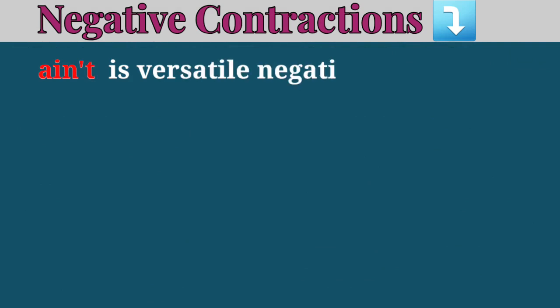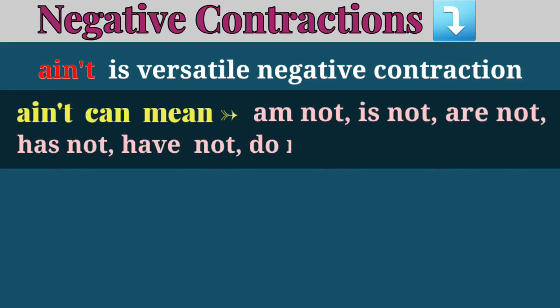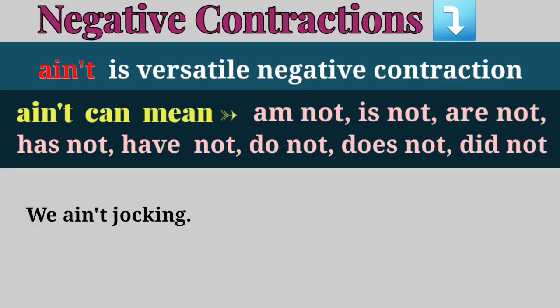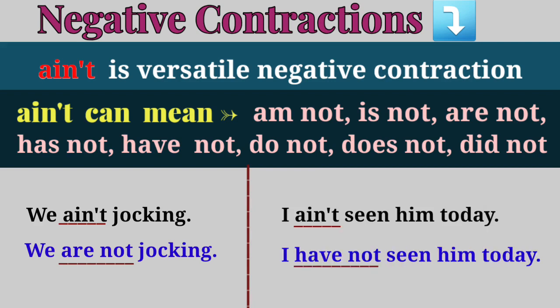Remember students, ain't is an incredibly versatile negative contraction. Ain't can mean am not, is not, are not, has not, have not, do not, does not or did not. For example, we ain't joking. Here ain't means are not. We are not joking. Next, I ain't seen him today. Here ain't means have not. I have not seen him today.